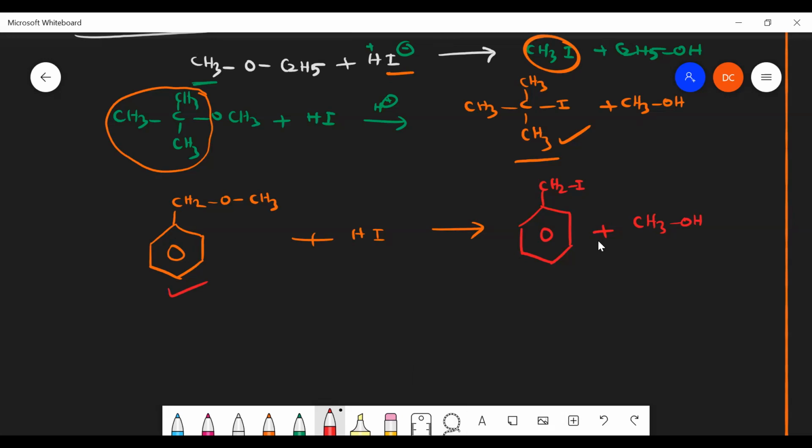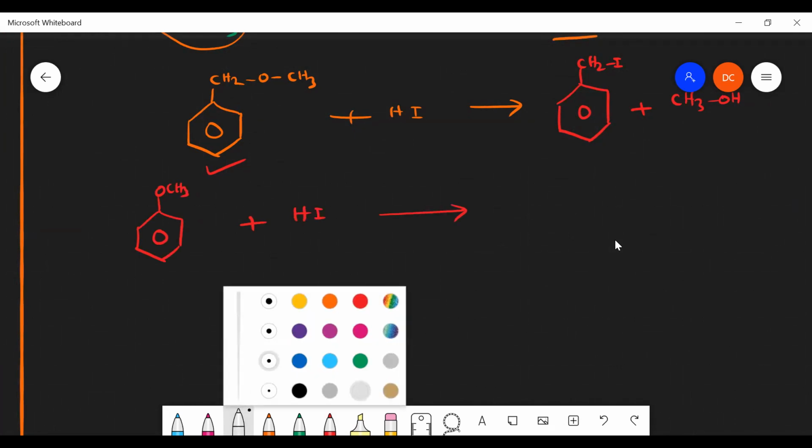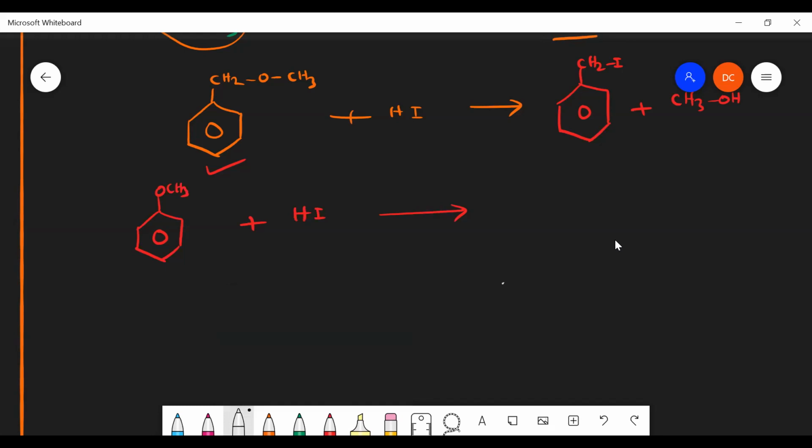Okay, right. Very nice. Suppose the group is like this, I can take anisole as the reactant, OCH3. Now it will react with HI. Then what will be my product? Anybody? So is it iodobenzene and methanol, sir? No, actually CH3I gets formed along with phenol as a product.